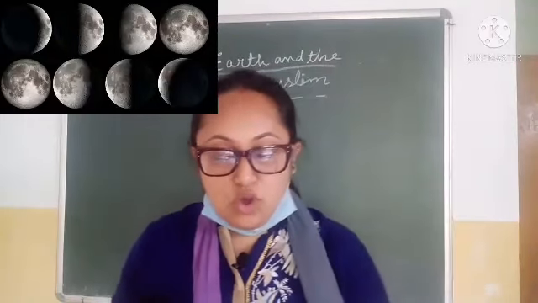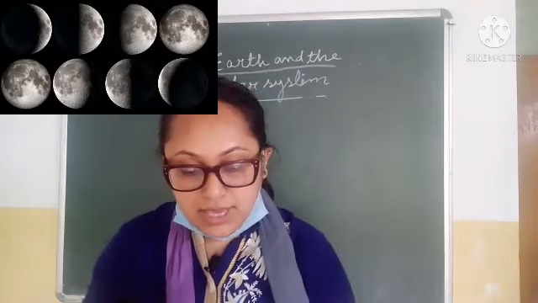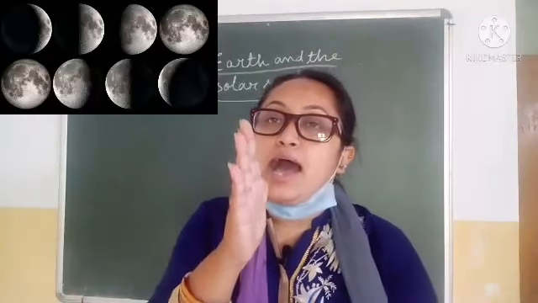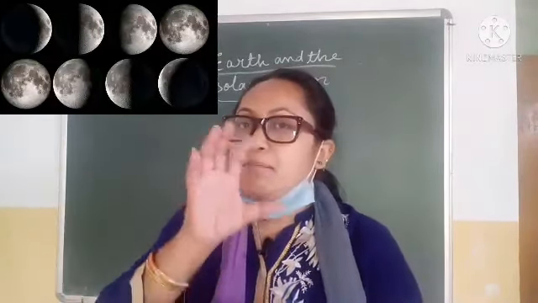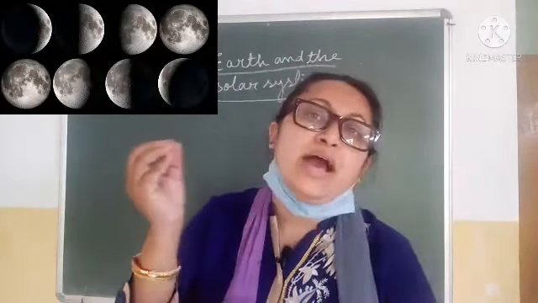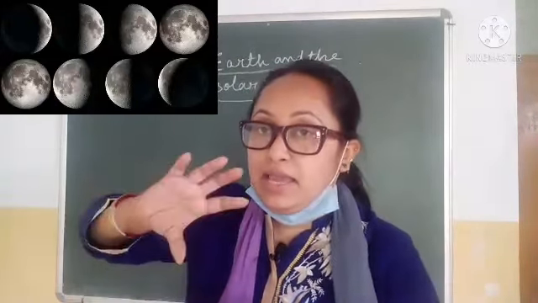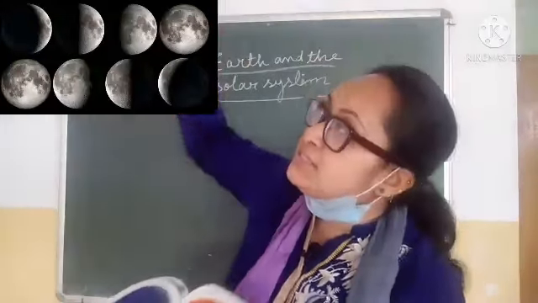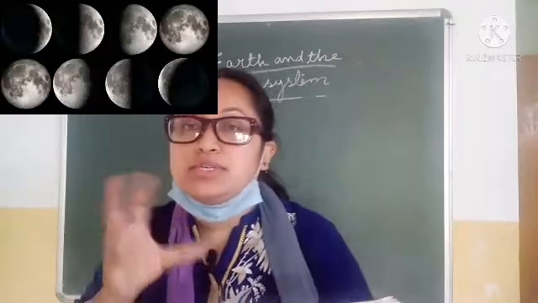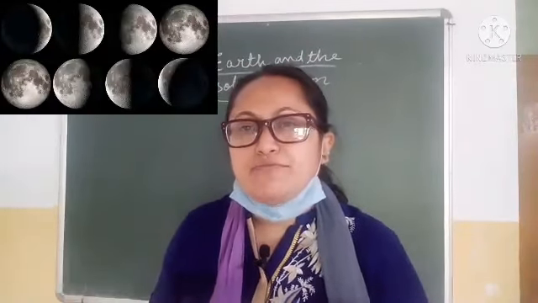In fact, the moon is always half dark and half bright, but the angle of view from the earth keeps changing. The moon always remains half dark and half bright, but we can see changes. Sometimes we see the full moon, sometimes a half moon. Why? Because there's an angle of distance from which we see the moon, and that is why we see the changing darkness and brightness of the moon.